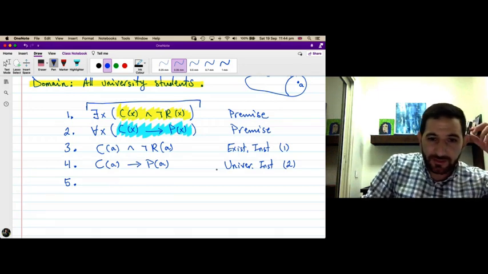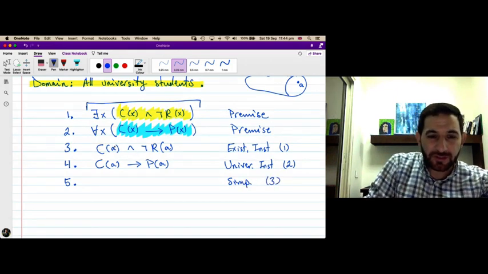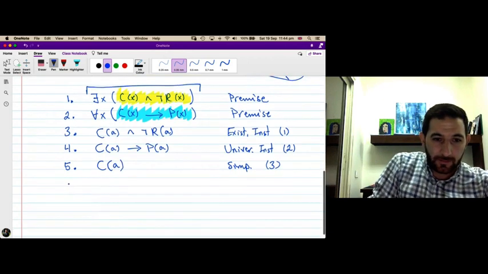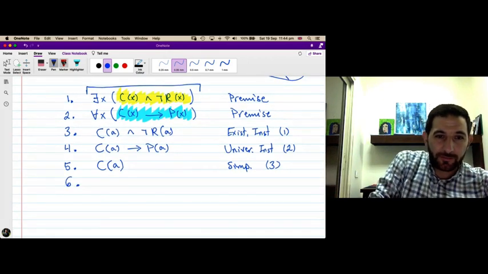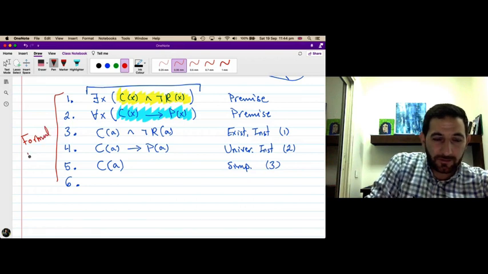Now let's use simplification to 3. Look, C of A is a proposition and not R of A is a proposition. So I have, say, P and Q is true. By simplification, P is true. So we conclude that C of A is true. Now statement 6, look, this is the formal proof. We are writing a sequence of statements where each one of them is a premise or deduced by a rule of inference.